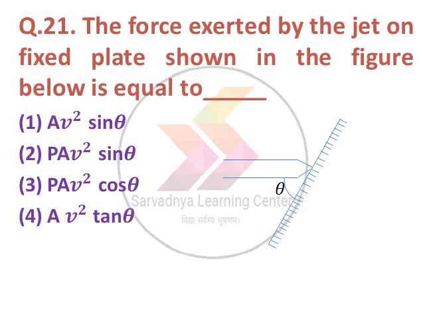Next question. The force exerted by a jet on a fixed plate shown in figure below is equal to, so this is the jet which is inclined at angle theta. Option 1 AV square sin theta, option 2 rho AV square sin theta, 3 rho AV square cos theta, option 4 AV square tan theta. The correct answer is option number 2, rho AV square sin theta.